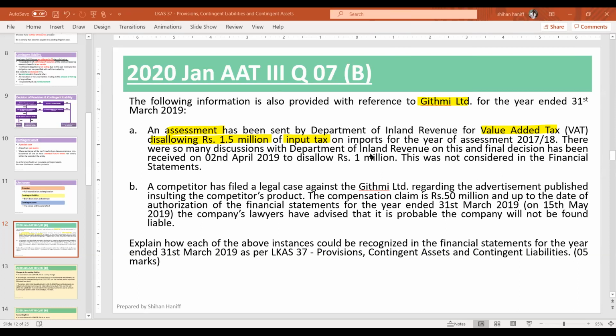There were many discussions with the Department of Inland Revenue on this. The final decision has been received on 2nd April to disallow 1 million. The final decision was given. Is it a provision or a contingent liability? I only need that.